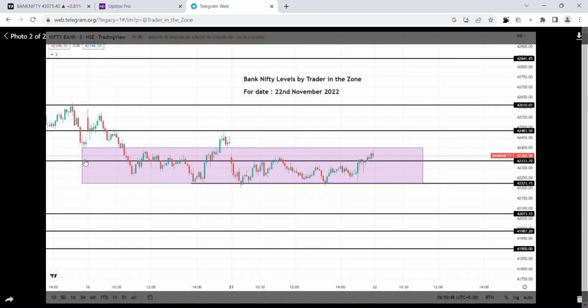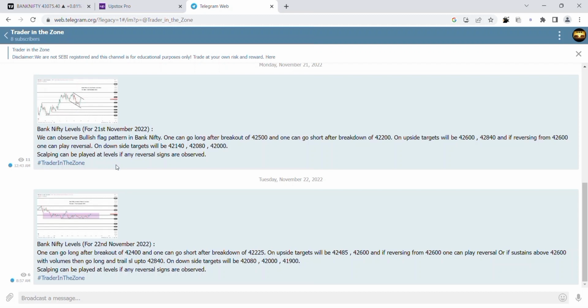I have drawn a range over here so that you can play according to that. Let us come back to our levels. I have mentioned Bank Nifty levels for 22nd November 2022. One can go long after breakout of 42,400 and go short after breakdown of 42,225. On upside, targets will be 42,485 and 42,600, and if reversing from 42,600, one can play reversal, or if it sustains above 42,600 with volumes, then go long and trail SL up to 42,840.